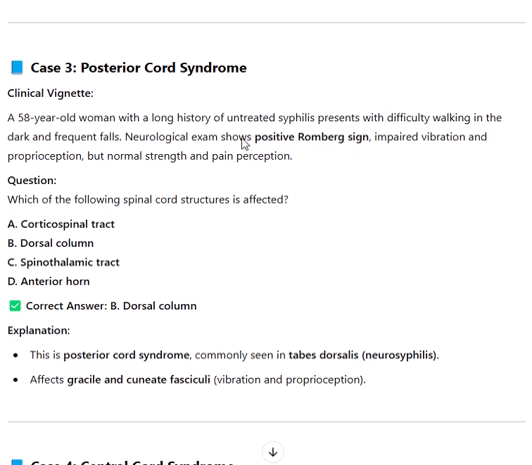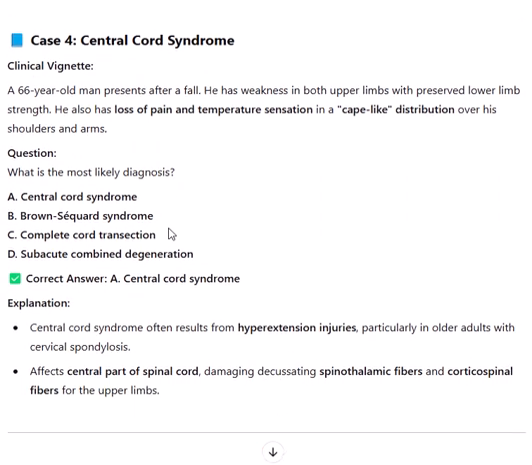Case 4, central cord syndrome. Clinical vignette. A 66-year-old man presents after a fall. He has weakness in both upper limbs with preserved lower limb strength. He also has loss of pain and temperature sensation in a cape-like distribution over his shoulders and arms. Question: what is the most likely diagnosis?